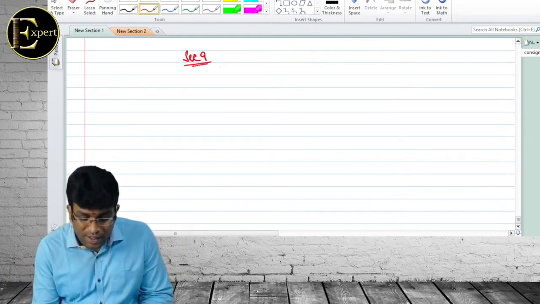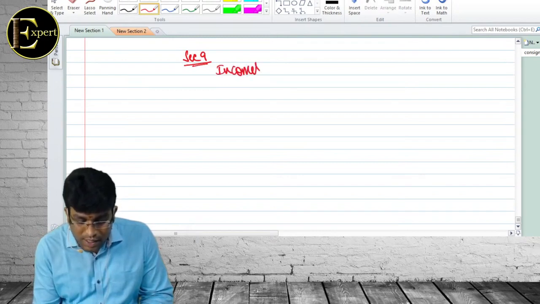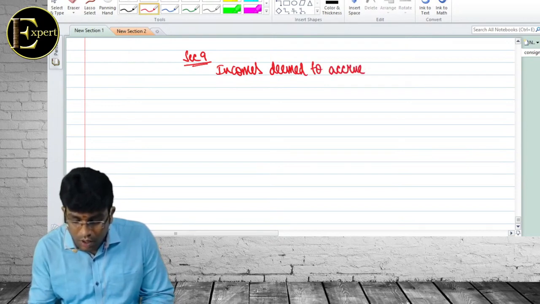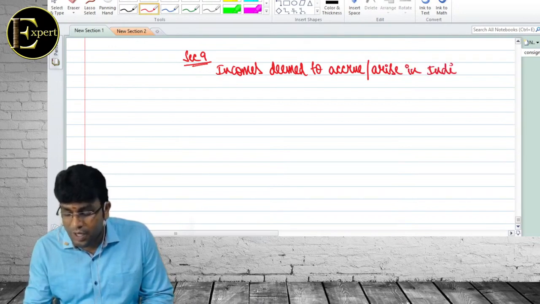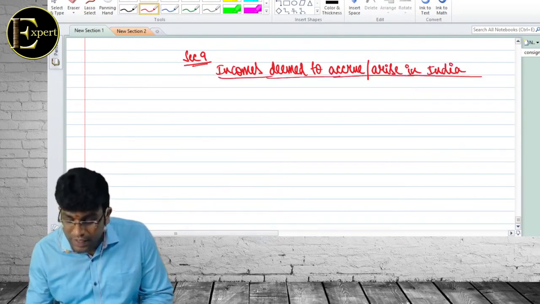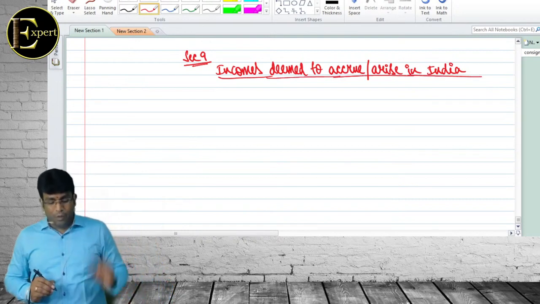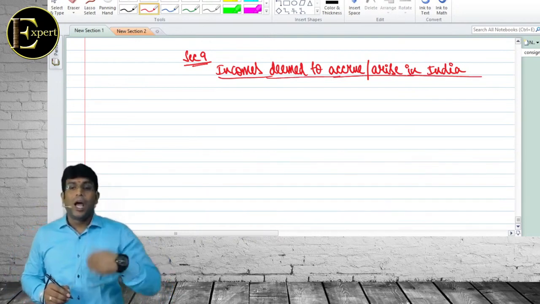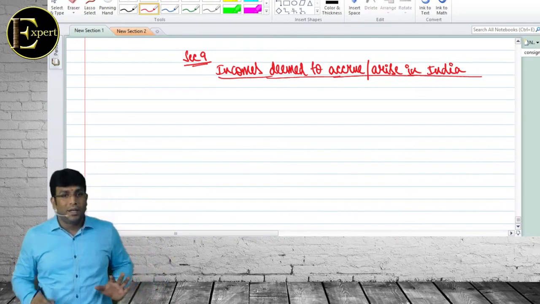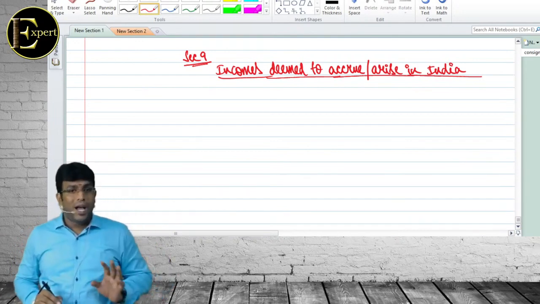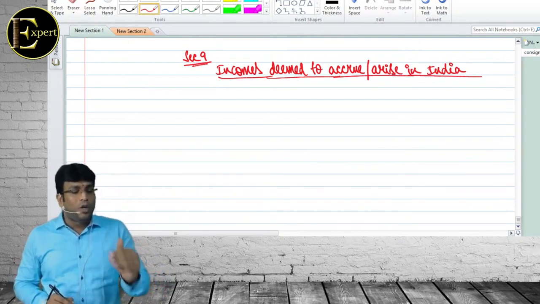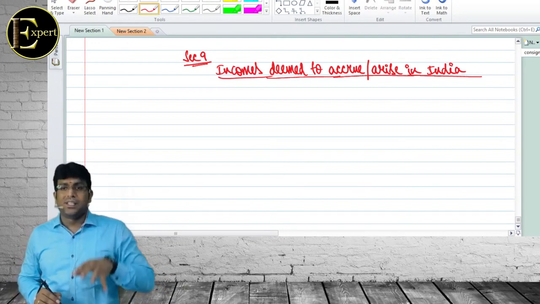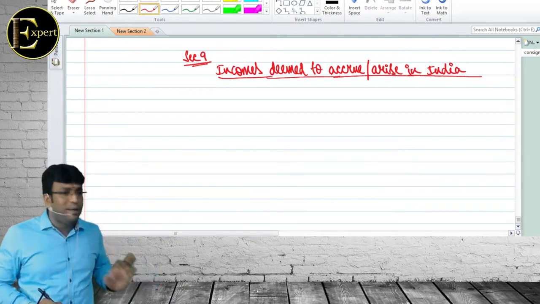Which section we are talking, my dear friends? Section 9, which deals with the concept of incomes deemed to accrue or arise in India. And once we say that it is deemed to accrue or arise in India, it becomes what income, my dear friends? Indian income. And once that income becomes an Indian income, it is taxable for ROR, RNOR, NR. Simple. Foreign income will be taxed only for ROR. RNOR only in 2 cases. Kya hai beta 2 cases? Business income, which is controlled wholly or partly from India. Professional income, which is set up in India. That's it. Can I proceed?